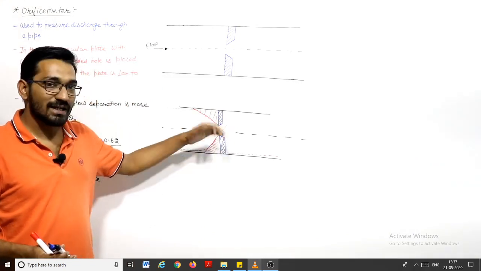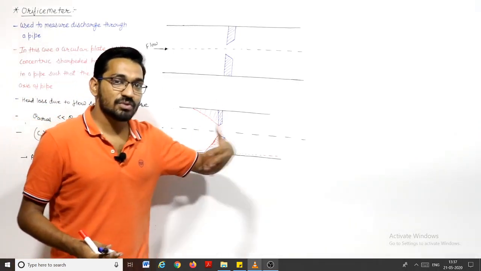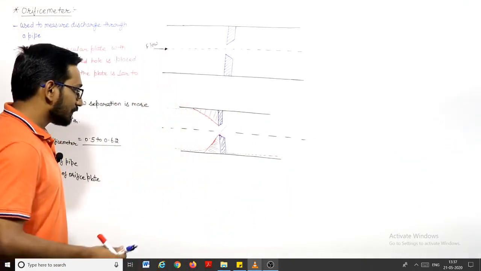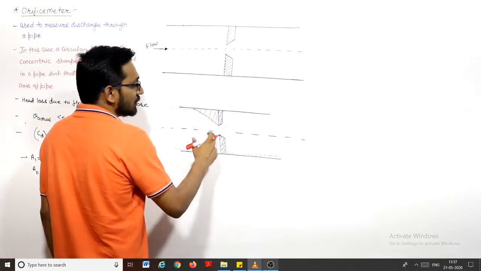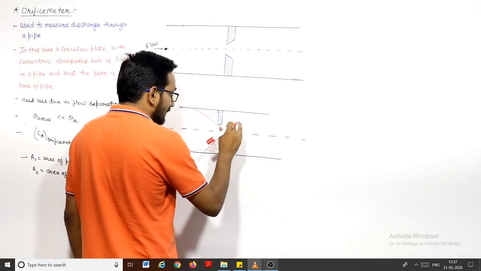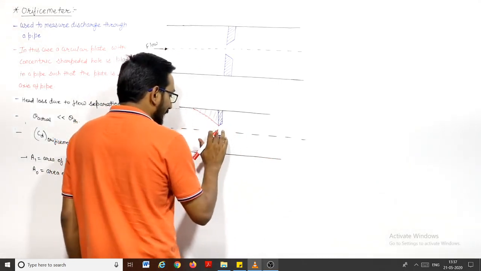This angle is more than 90, right? They cannot change an angle of more than 90 degrees suddenly. It takes time to change the momentum of a body, of a fluid particle. Some time is required, right? So it is not possible to change the momentum like this. It takes time, so the streamline will flow like this. We will explain it later also. The streamline will flow like this.